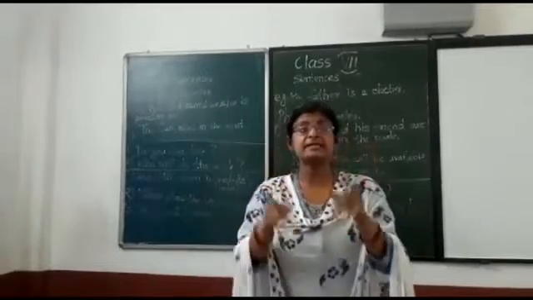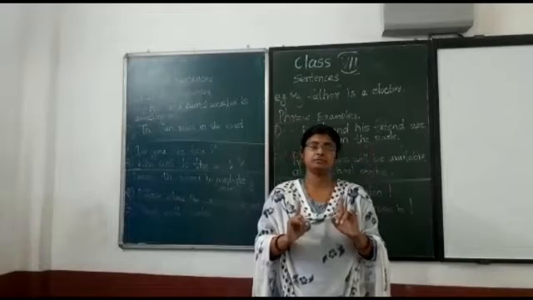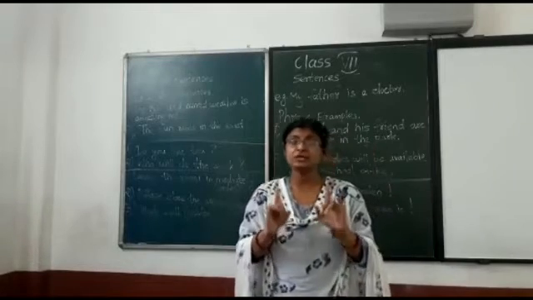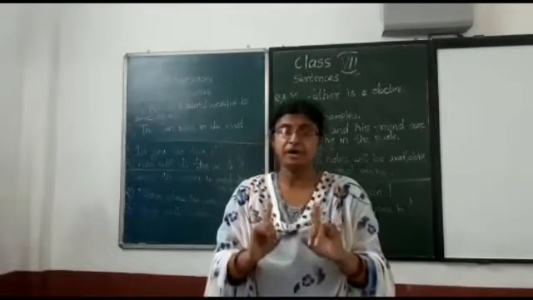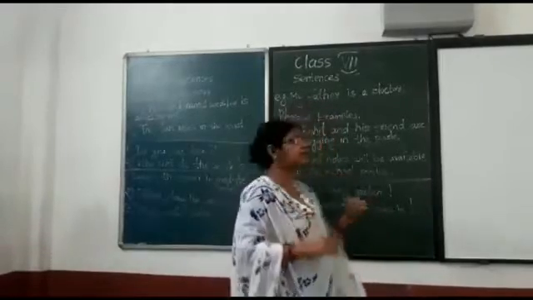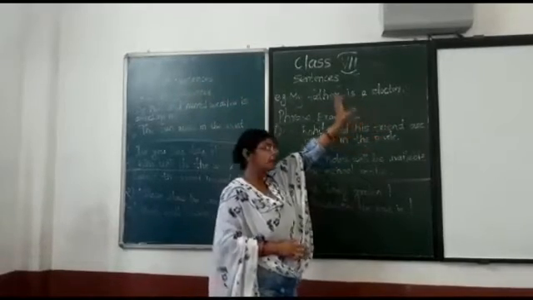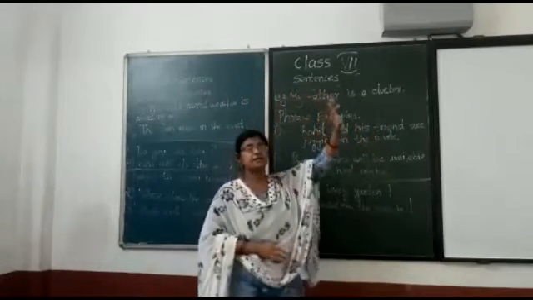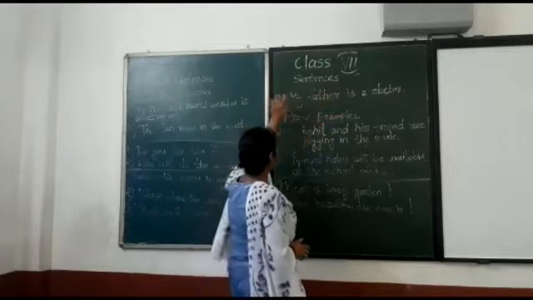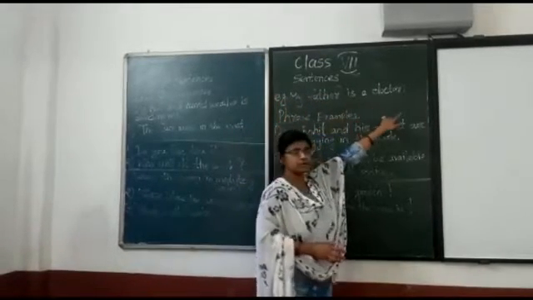And a sentence must always contain a verb. A sentence always has a verb. For example, my father is a doctor. Okay? So, it is a group of words. So, you can see the words. My father is a doctor.